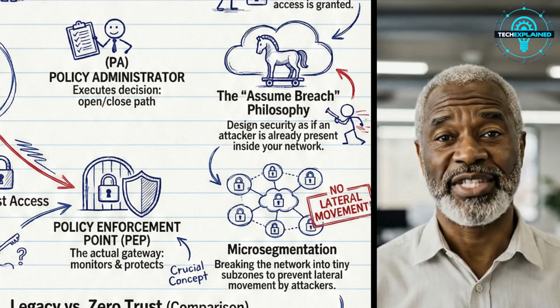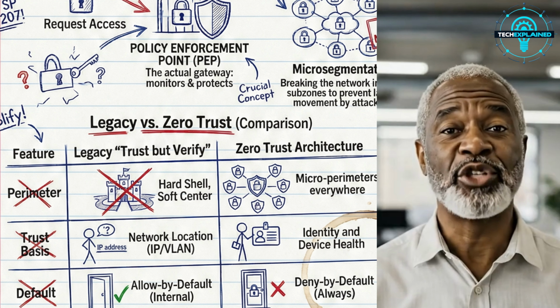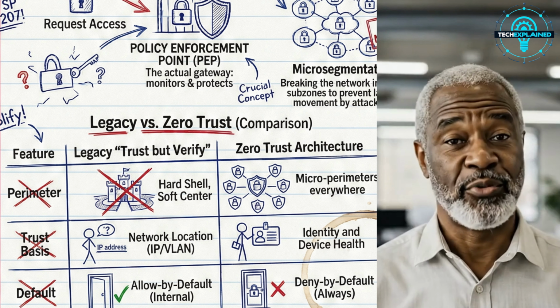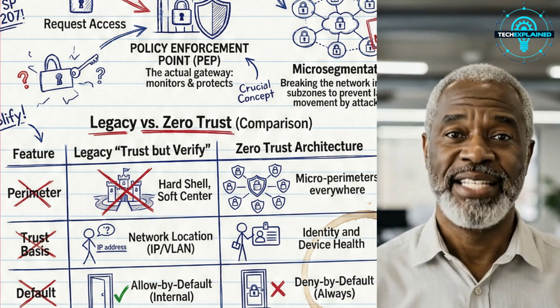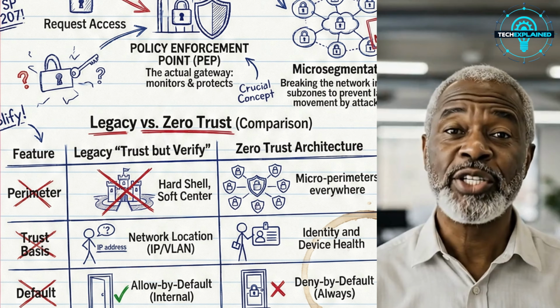And this is where the comparison at the bottom really drives it home. Legacy security trusted location. If your IP address looked internal, you were good. Access was allowed by default. Zero trust does the opposite. It's denied by default. Always. Trust is based on identity and device health, not where you're sitting.